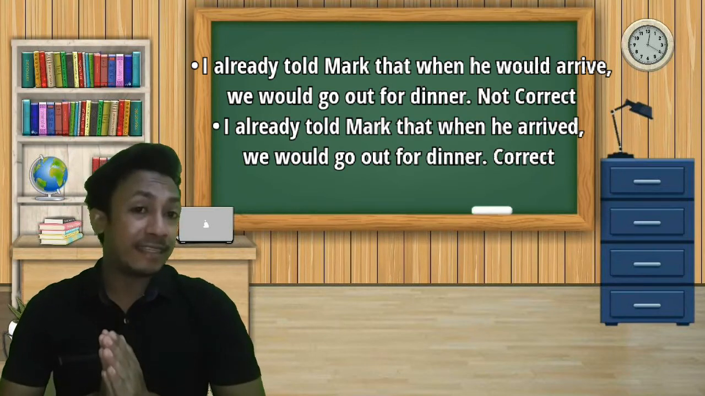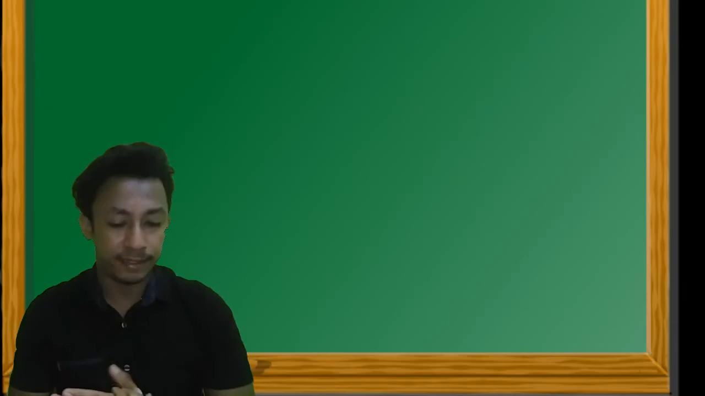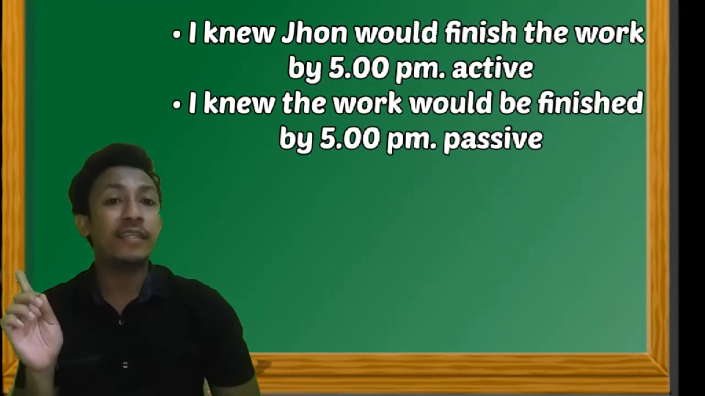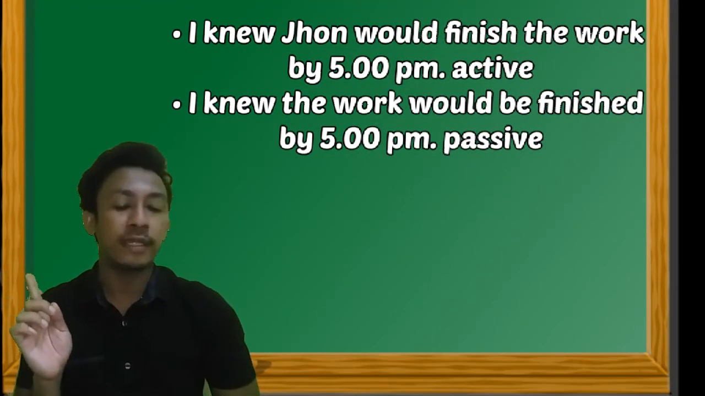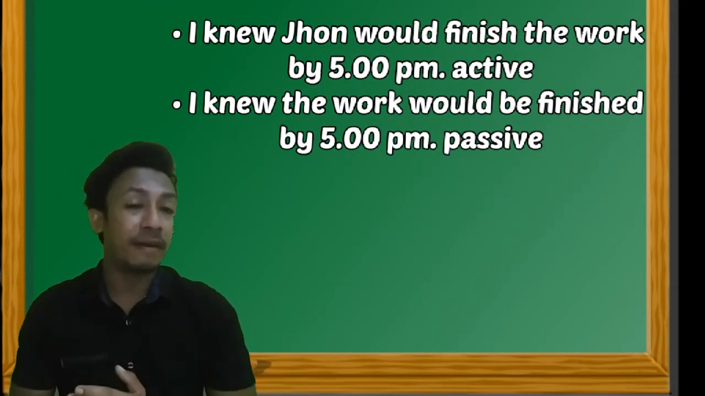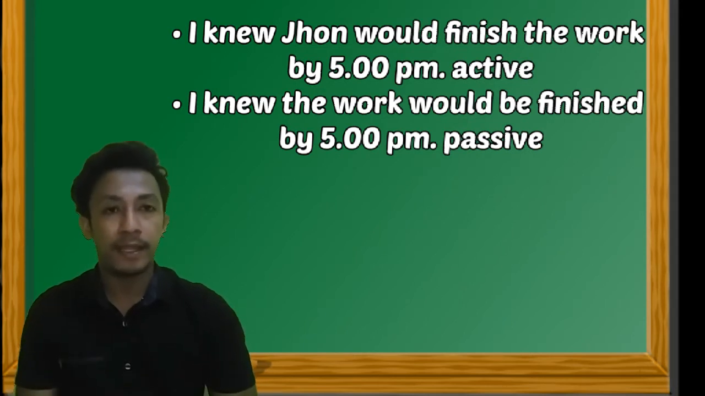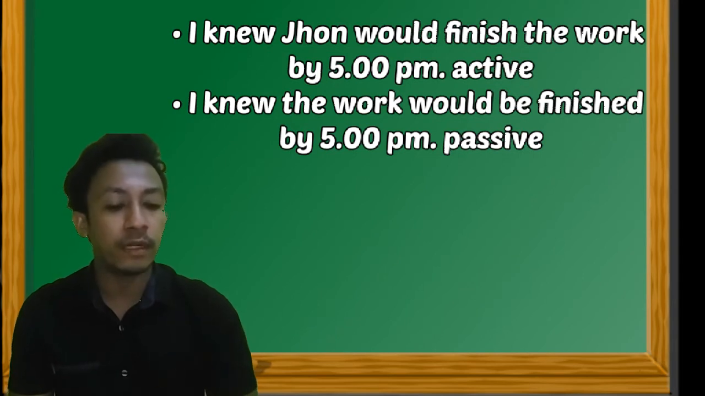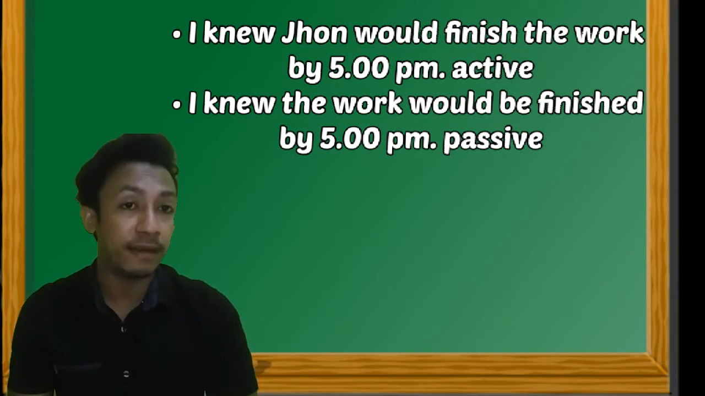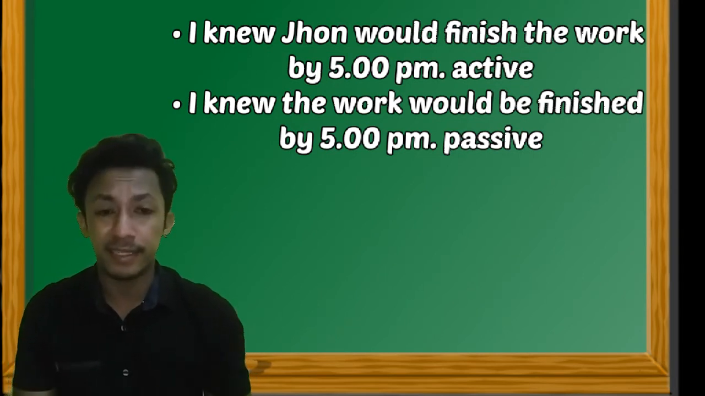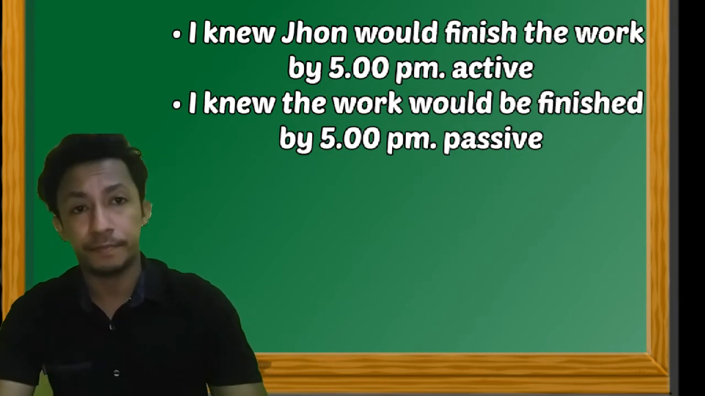And for the active and passive sentence, for example, I knew John would finish the work by 5 p.m. This is the active sentence. I knew the work would be finished by 5 p.m. This is the passive sentence.